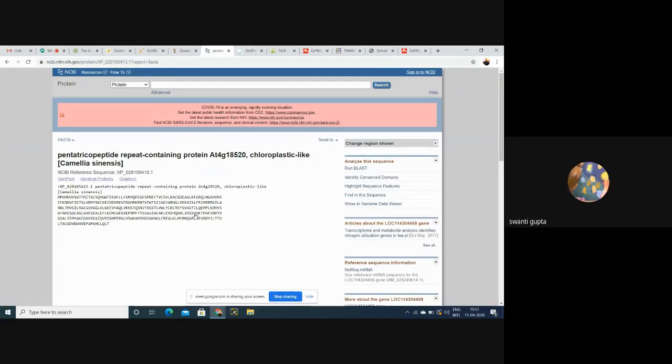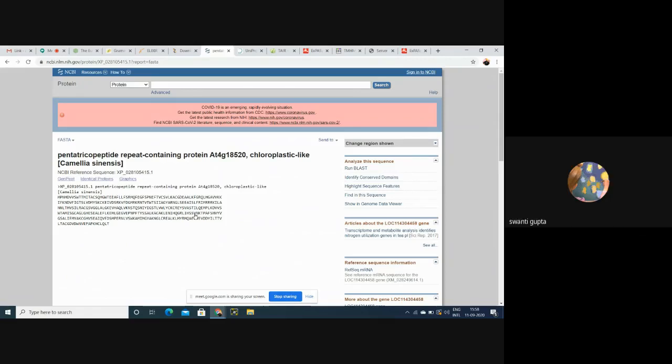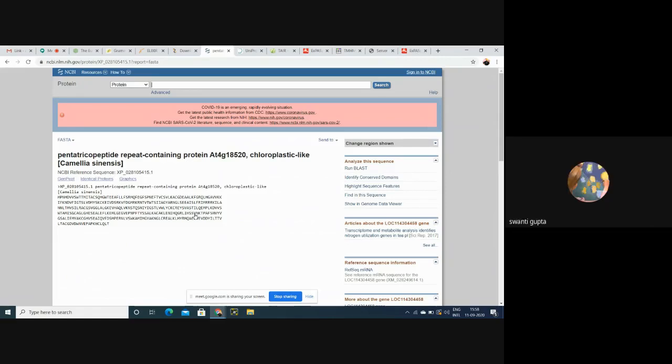Yeah, if someone is analyzing the protein which they have selected from NCBI, and if someone is using this open reading frame protein sequence, so the results will be different then. Because in this NCBI one, we have the whole sequence, but in that XPC one, we have only a part which we think is the most probable sequence that is getting translated. On doing further analysis, the results will be different for NCBI and XPC sequences, because one is greater and the other one is smaller.